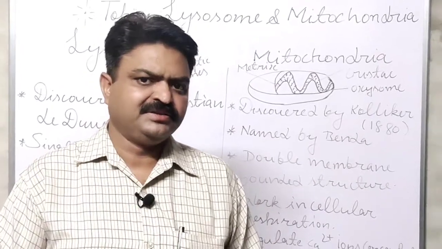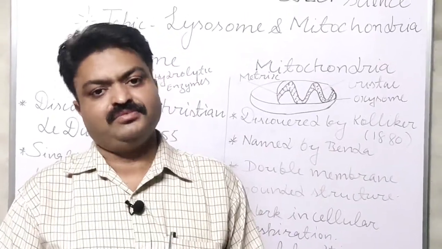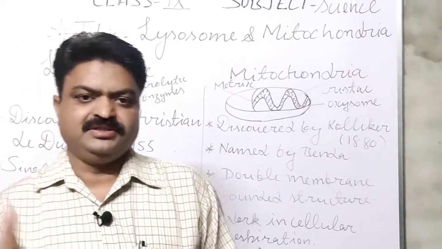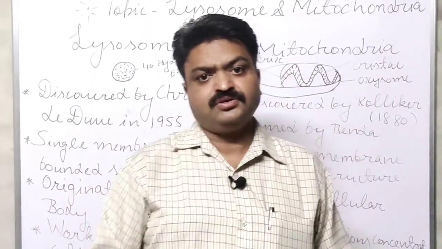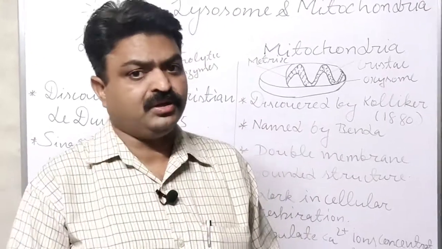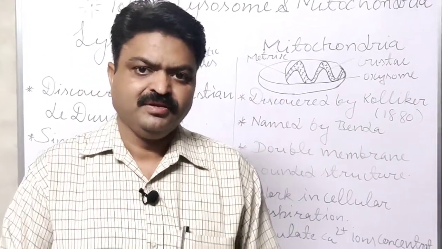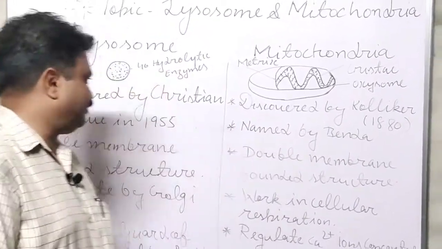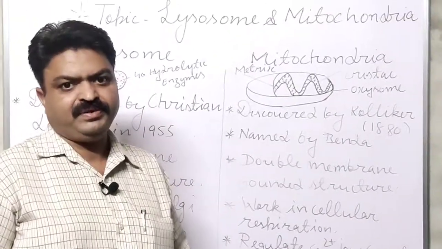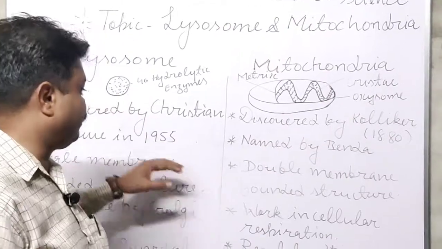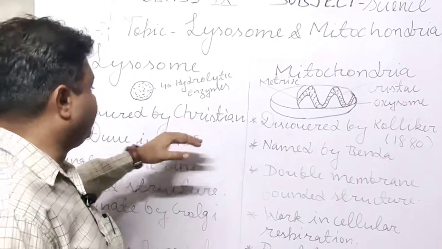Today we will discuss the two important organelles of the cell, student. First is lysosome, second is mitochondria. Lysosome is an important organelle of the cell, and it was discovered by Christian de Duve in 1955. Means this important structure was discovered by Christian de Duve.